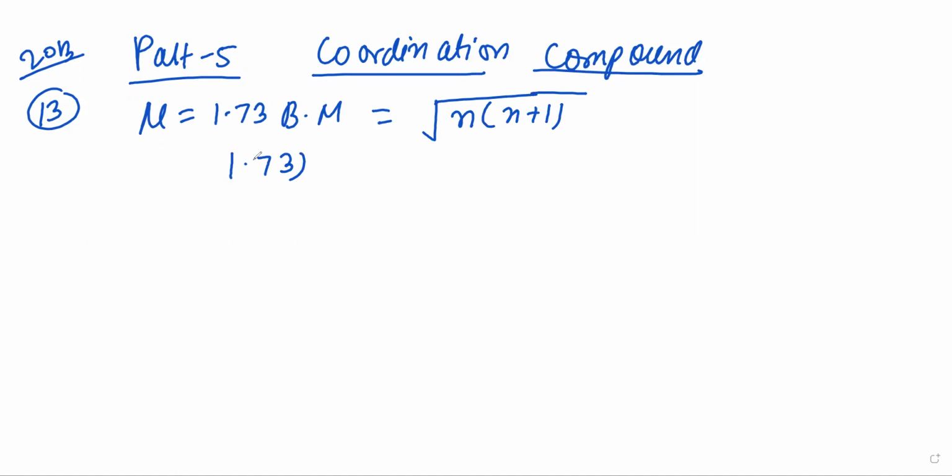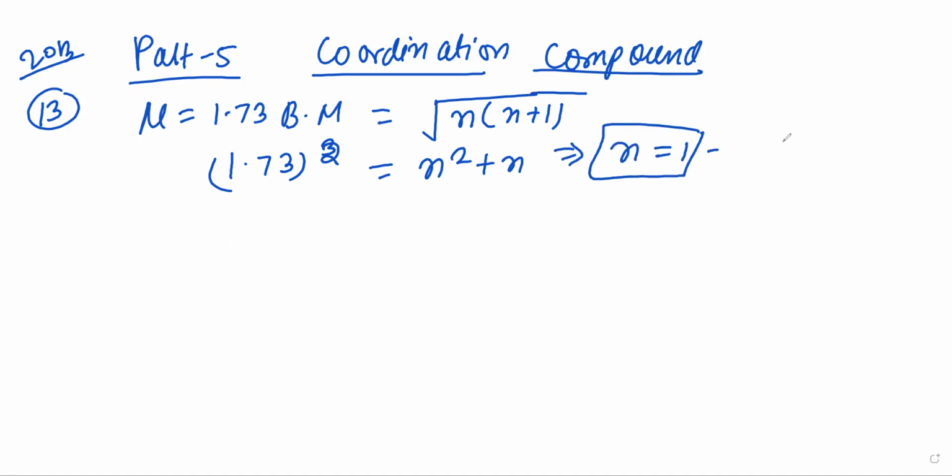So it is 1.73, and I am squaring both sides. So it will be 3 equal to n into n plus 1. After solving this, you will get n equal to 1, meaning the unpaired electron is 1. So the complex having one unpaired electron exhibits this magnetic moment.